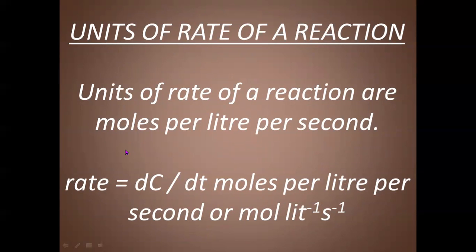Now, what are the units of rate of a reaction? You know that units can be derived because rate is not a fundamental quantity, it is a derived quantity. Therefore, we have to derive the units. First, we have to note down the unit of concentration. Here it is molar concentration, meaning the concentration of species is expressed in terms of molarity.